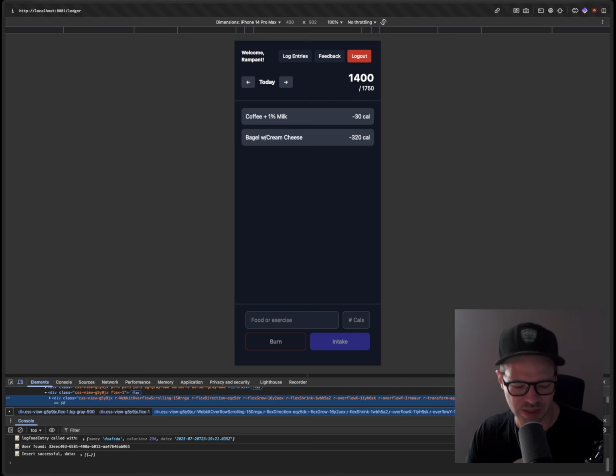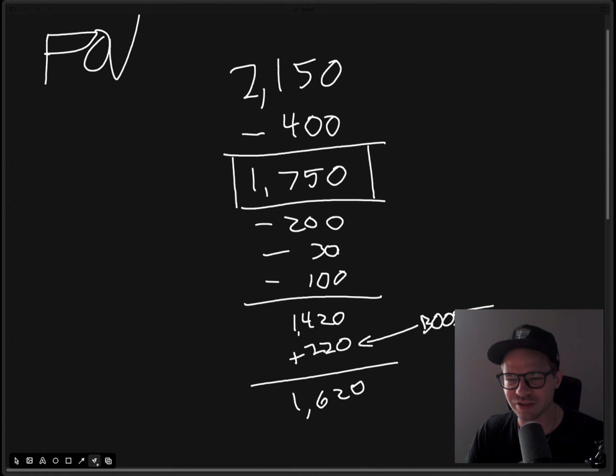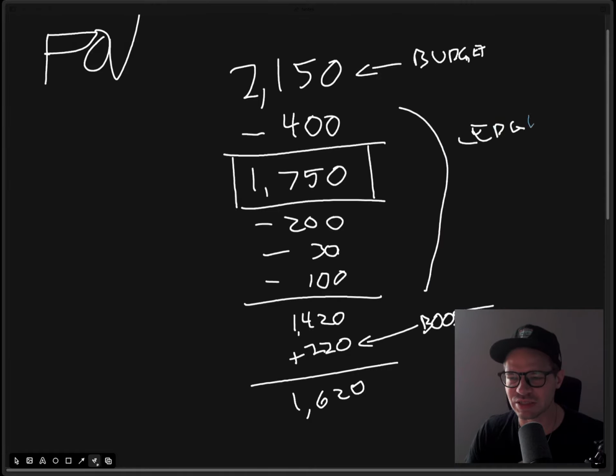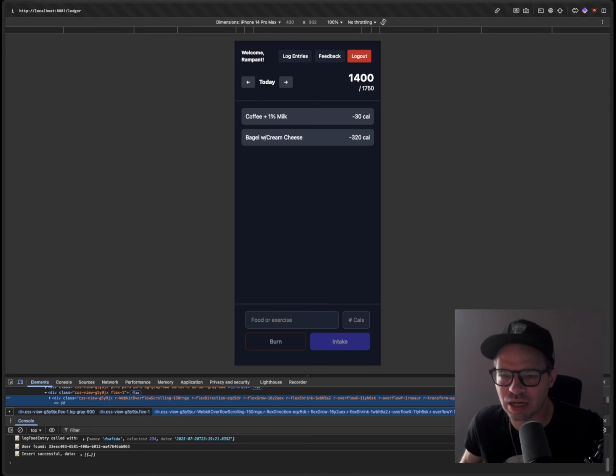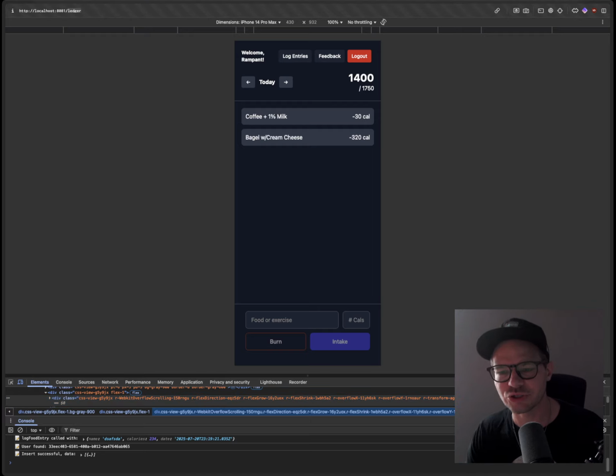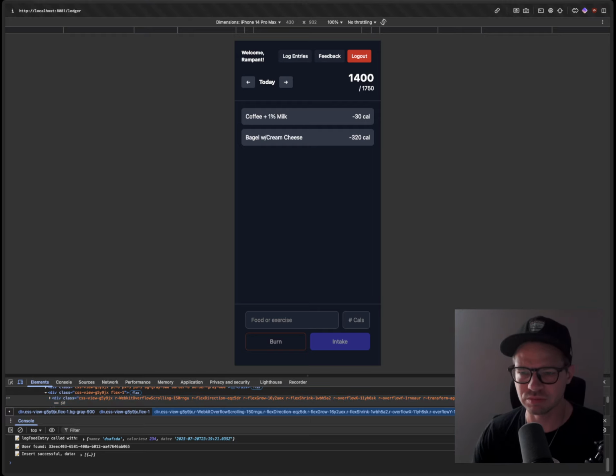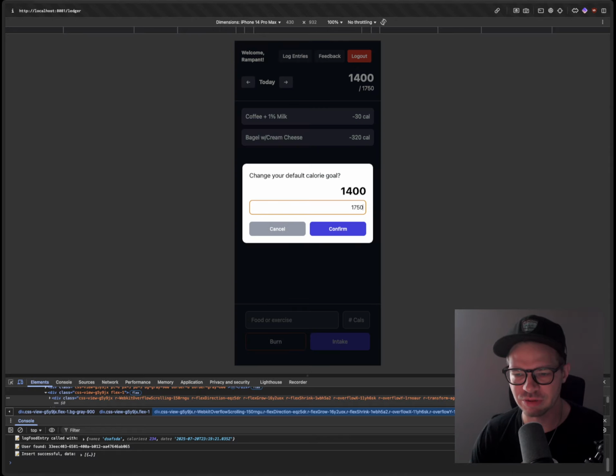And so what we're looking at, oh, I should add that if you look at all this, this is basically budgeting, right? So I have my allowance, or my daily goal, and then I have my ledger here. I just started using this internally in my head as basically a budgeting app. So I'm not necessarily going to call it that, but you can see we've got our little ledger here, and we use it to set our daily calorie goals.